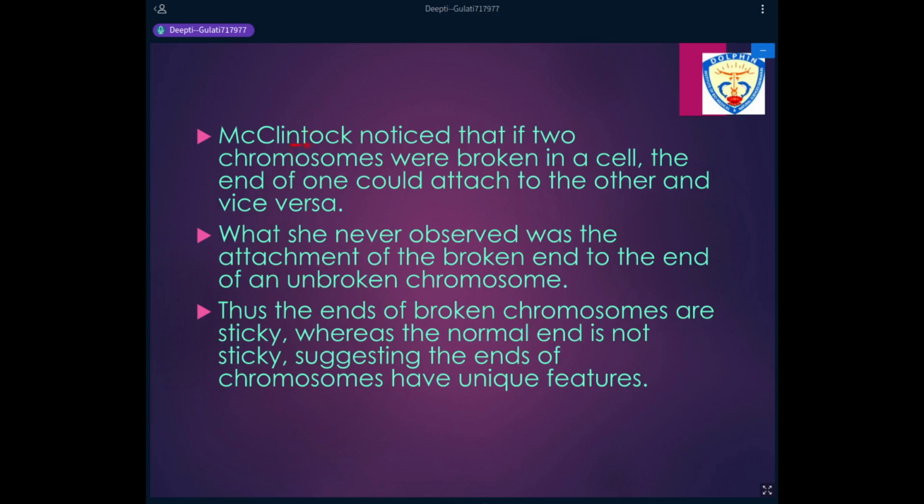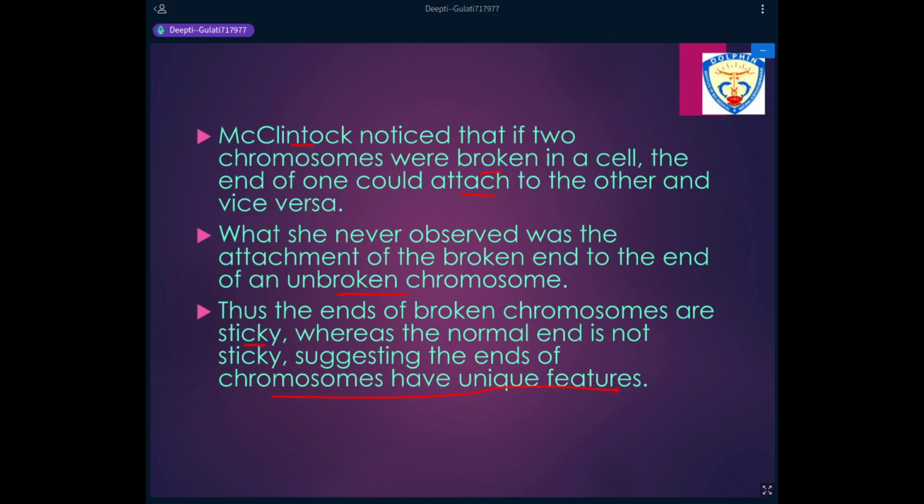Barbara McClintock noticed that if the chromosomes are broken in the cell, these chromosomes can attach to each other. So one end of the chromosome could attach to the other end of the chromosome, which is not possible in unbroken chromosomes. So she concluded that the ends of the broken chromosomes are sticky and the ends of the normal or the non broken chromosomes are not sticky, which suggested that the ends of the chromosome have got certain unique features, and these ends were named as the telomeres.